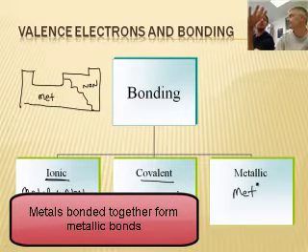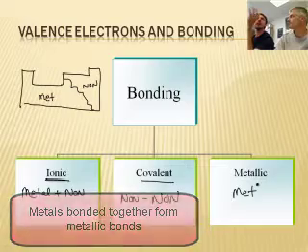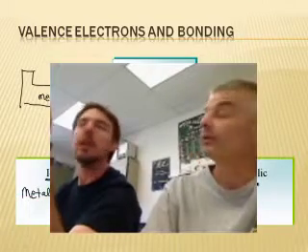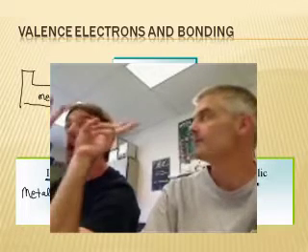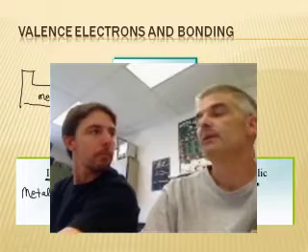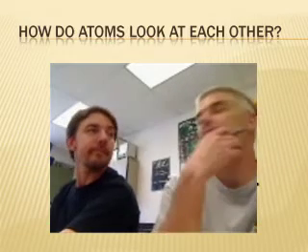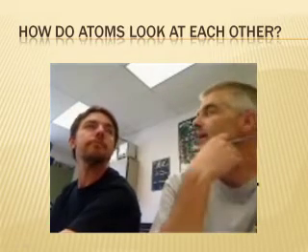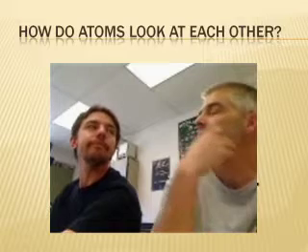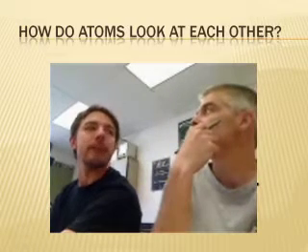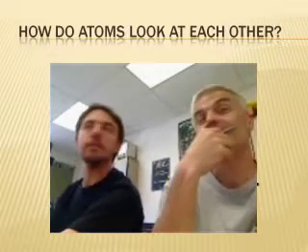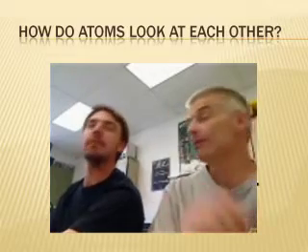My question then is, an atom doesn't really know that it's a metal or a non-metal. How do they know what kind of bond to form with another atom? Well, I think we have a video clip that would help us with that. So how do atoms actually view each other? It's like, how do I view you as a person? Amazingly, I'm sure. So why don't we watch this little clip?